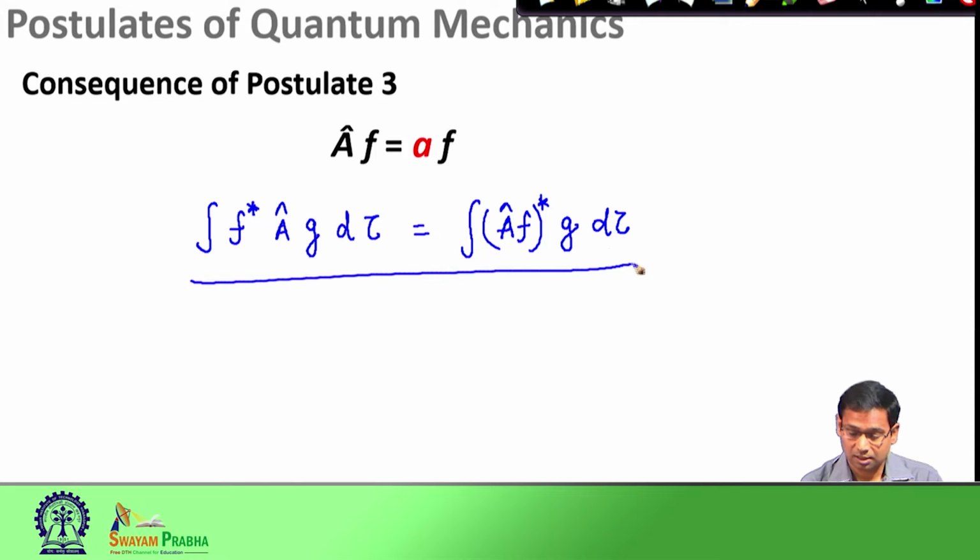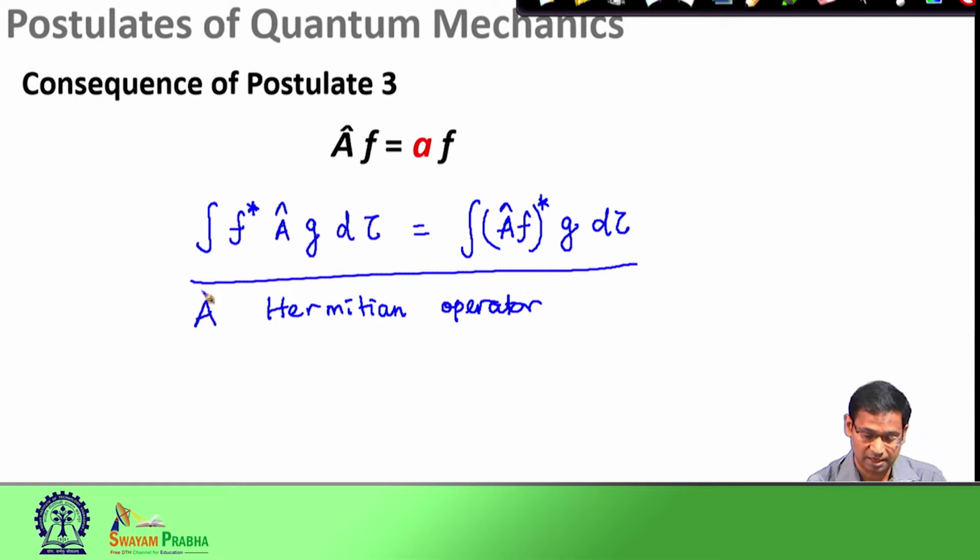This is the condition for which we call any linear operator as Hermitian operator. A in this case is a Hermitian operator, if operator A satisfies this condition for any f and g as two well behaved functions.